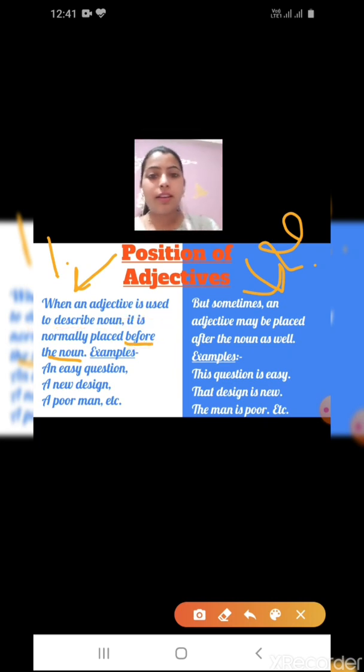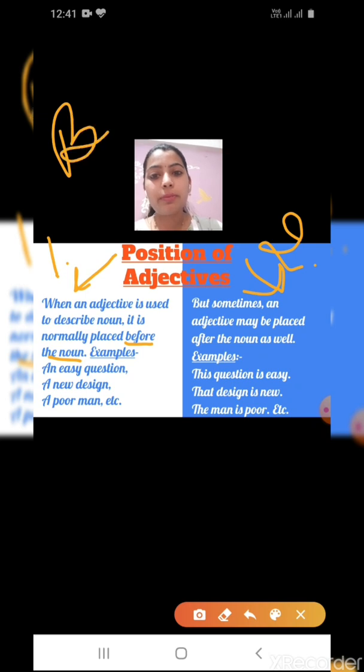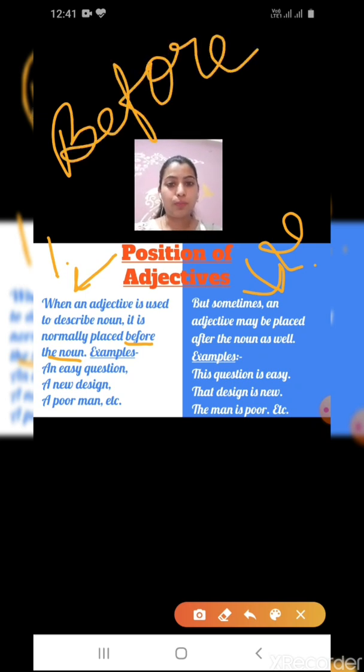Alright, children, where should it be placed? It should be placed before the noun. Understood? When an adjective is used to describe, what does it describe? The noun. So it is generally or normally placed before the noun.